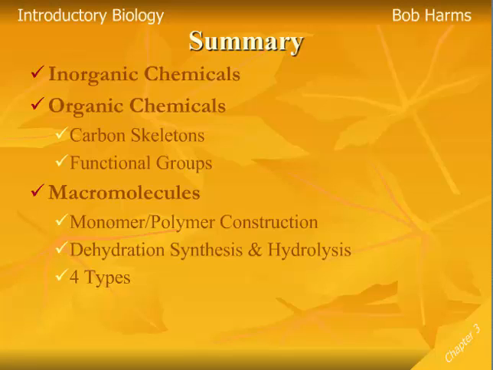And a particular type of organic chemical that's important to living things are the macromolecules, those largest and most complex of the large, complex chemicals. And we know macromolecules are built by that monomer-polymer construction. We build them through dehydration synthesis. The chemical process of hydrolysis is how we break them down. And there are 4 different types: sugars, fats, proteins, and nucleic acids. And next time we'll move on and talk about those different types of macromolecules.